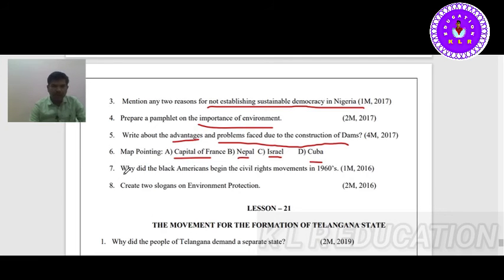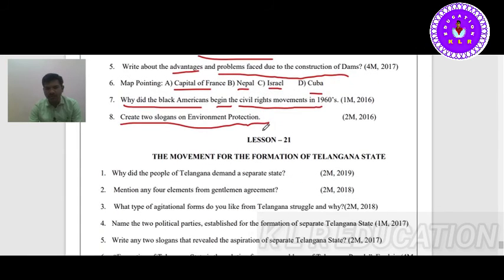Next, why did the black Americans begin the civil rights movement in 1960? Because they didn't have voting rights. They demanded the voting rights. They fought against racial discrimination. Create two slogans on environment protection: save environment, save life. Okay, if you protect the environment, it will protect you. Like that you can write.